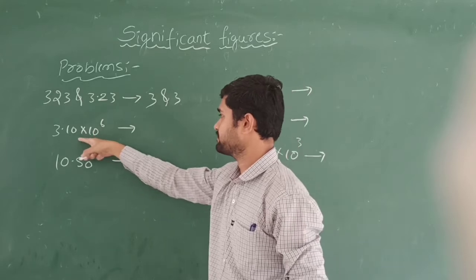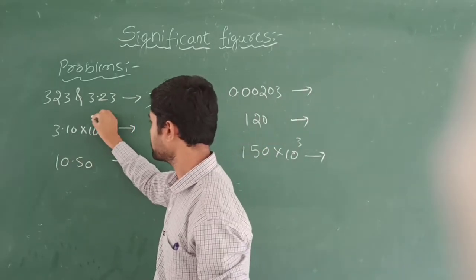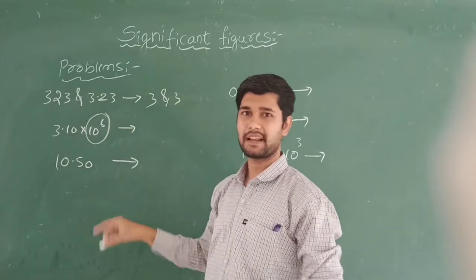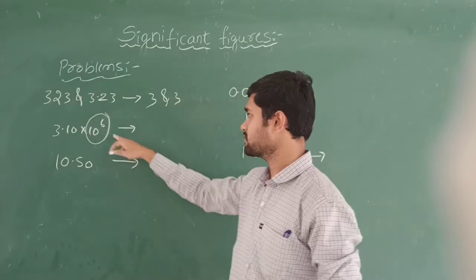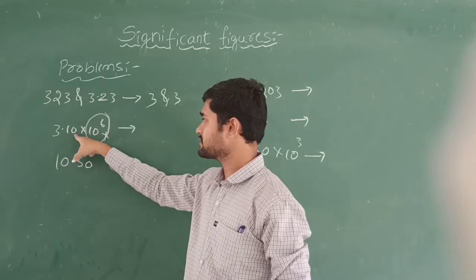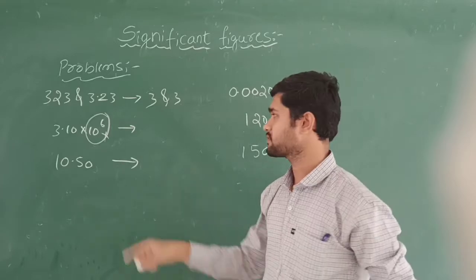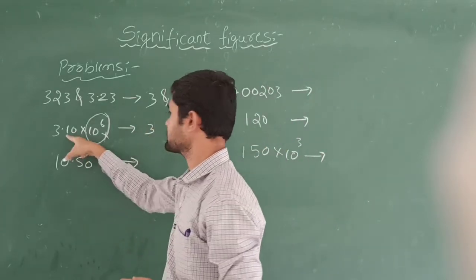Now come to the second problem. See here how many significant figures will be there. You are not going to consider this one because these are called trailing zeros. Trailing zeros we are not going to consider here. So how many significant figures will be there? And this 0 is after the decimal point, hence we are going to consider this one. So this is 3 significant figures.